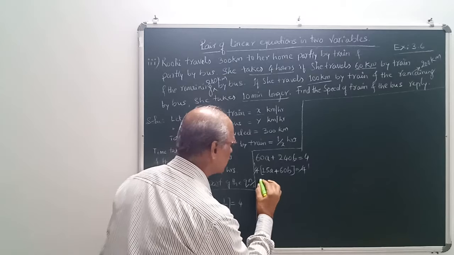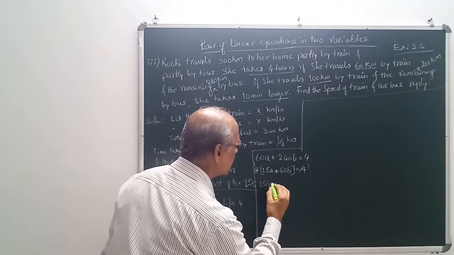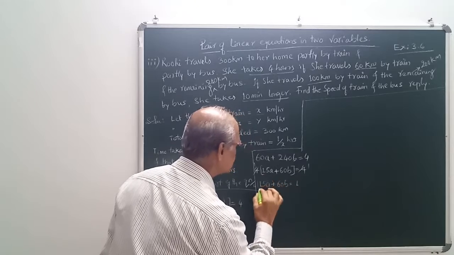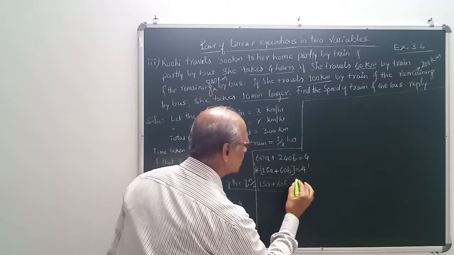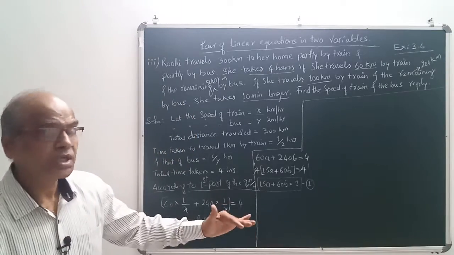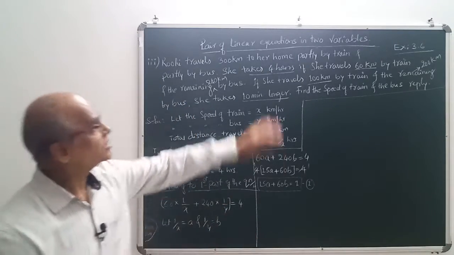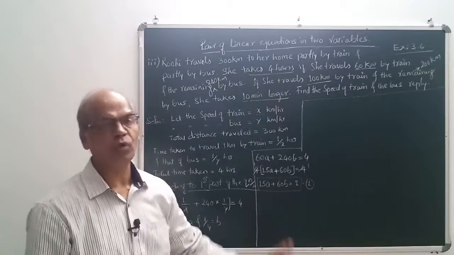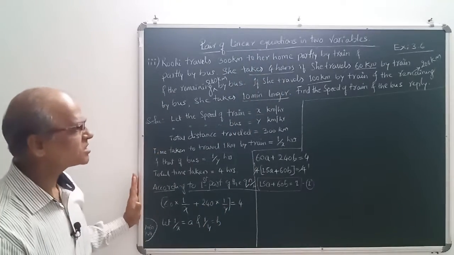Now what is your ultimate equation? 15a plus 60b is equal to 1. This is what you have formulated, equation number 1. Understood? Using the information given in the first part of the question. Now using the second part of the question, we have to formulate the second equation. What is the second part of the question?